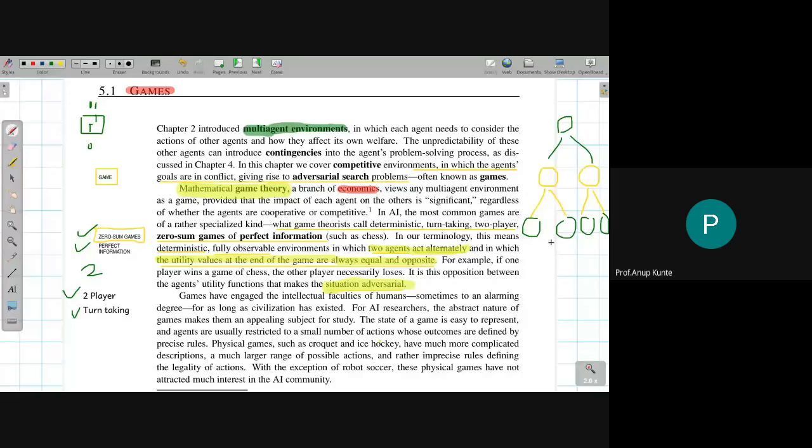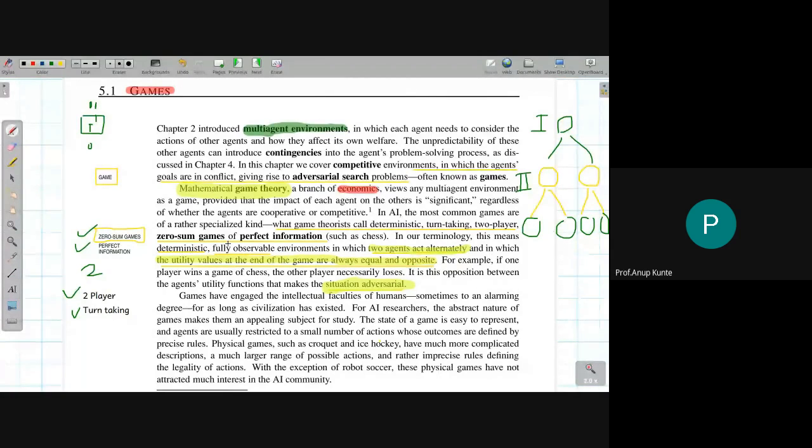It is going to have two different colored levels. One level belongs to player 1, and the other level belongs to a decision point where player 2 decides what action to perform. So that is how we could think of the problem that we are going to solve, and this problem is generally referred to as an adversarial search problem.